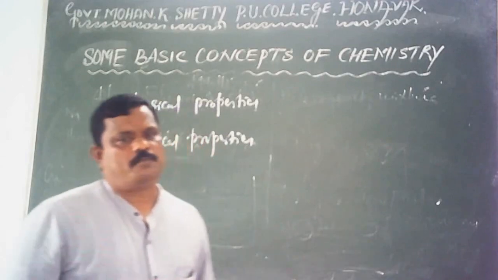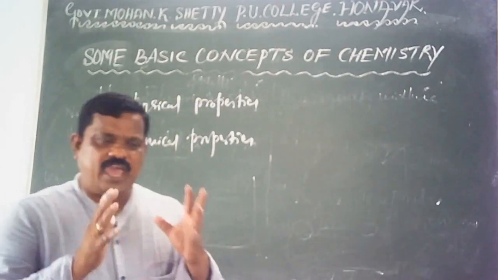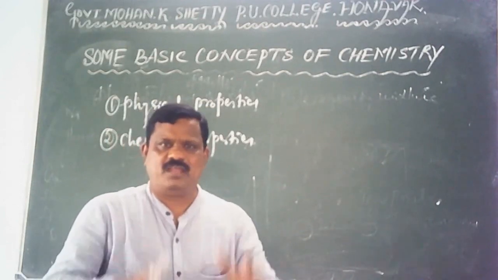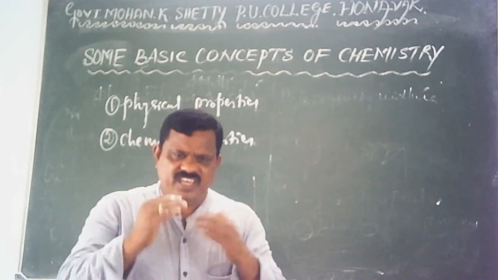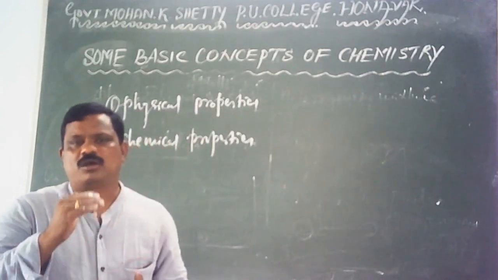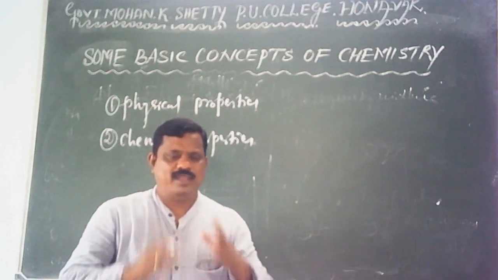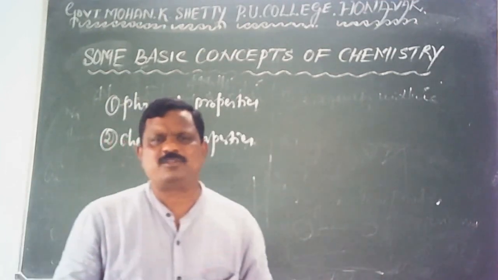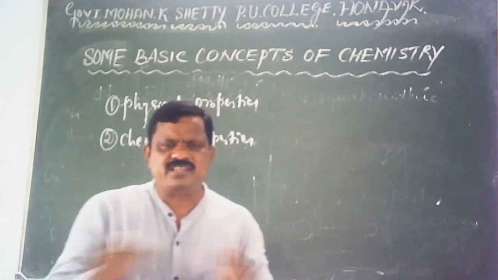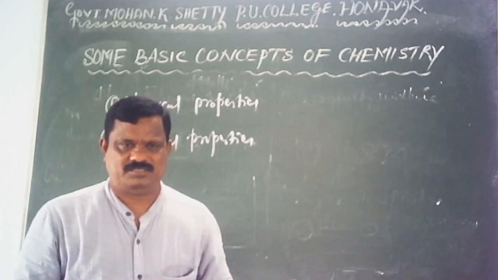Physical properties of matter are those properties which can be measured, which can be observed, without changing the identity or composition of matter. While measuring the physical properties of matter, nothing will happen to our matter. Its identity or even composition will not change.